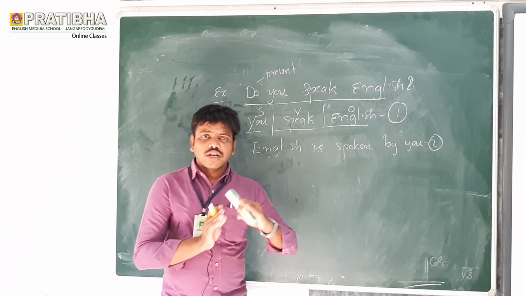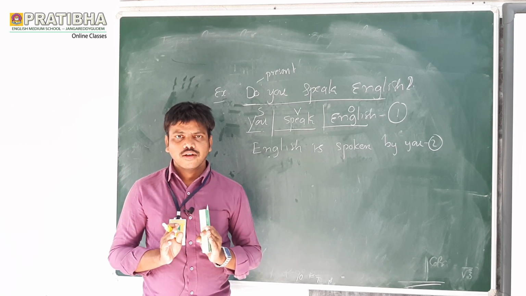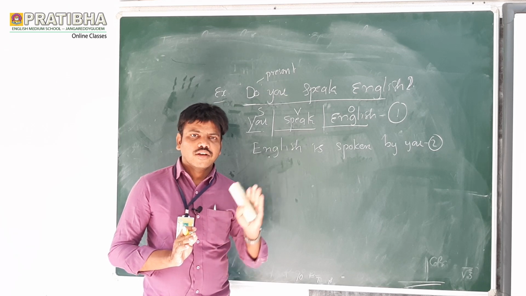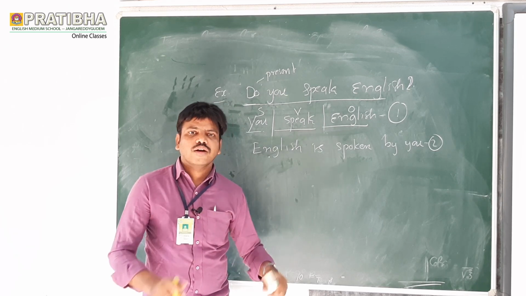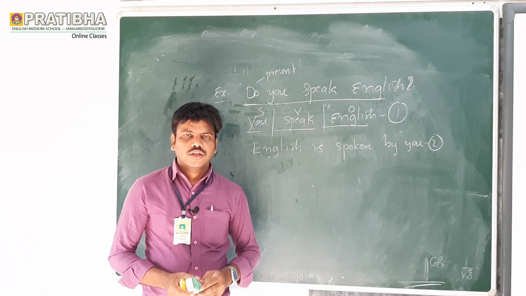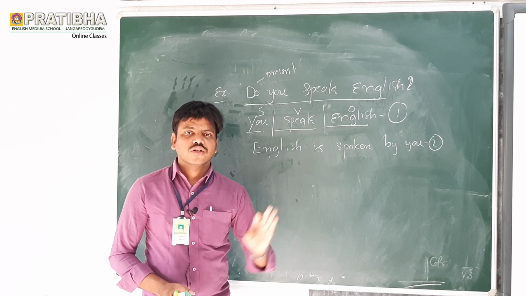The difference between the interrogative sentence and a simple sentence, I will say it in a simple way. In an interrogative sentence, whether yes or no question or WH question, the verb comes first. If the verb comes first in the place of the subject, it is an interrogative sentence.